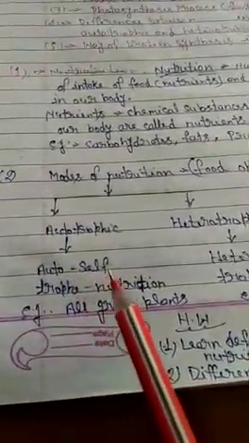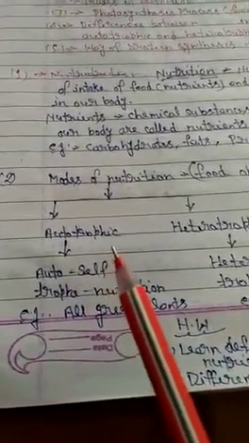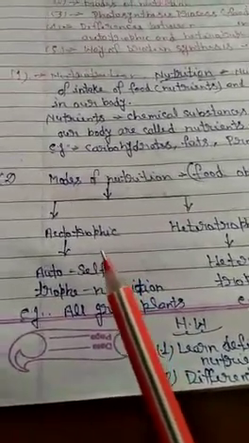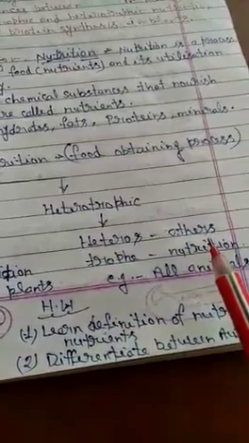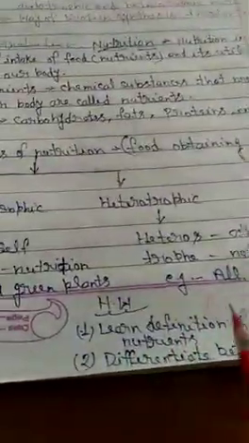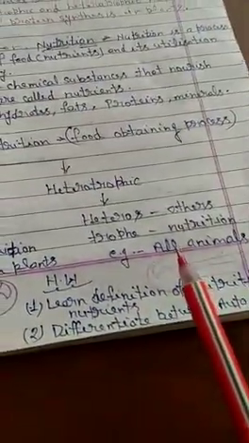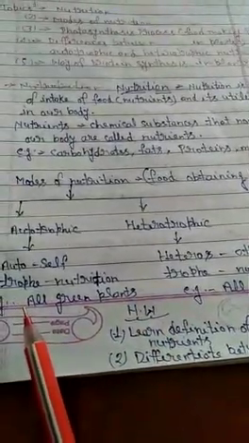Now we can understand that autotrophs are those organisms that can make their own food, but heterotrophs are those organisms that cannot make their own food. They depend on autotrophs. According to the example, all animals directly or indirectly depend on green plants.